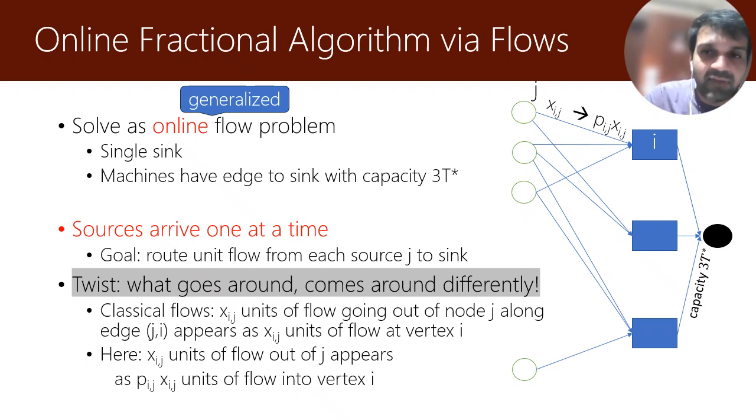Fortunately for us, that's a well-known class of network flow problems called generalized flow problems. So we introduce and study in this paper the online generalized flow problem, where these vertices arrive online and each new vertex has to route unit flow to the sink. And we have to look at the total number of changes to the flow that we make.